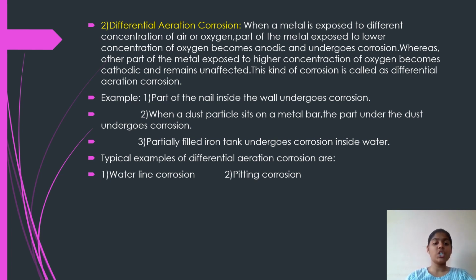Examples are: part of the nail inside the wall undergoes corrosion. When a dust particle sits on a metal bar, the part under the dust undergoes corrosion. Third, a partially filled iron tank undergoes corrosion inside water. Typical examples of differential aeration corrosion are waterline corrosion and pitting corrosion.